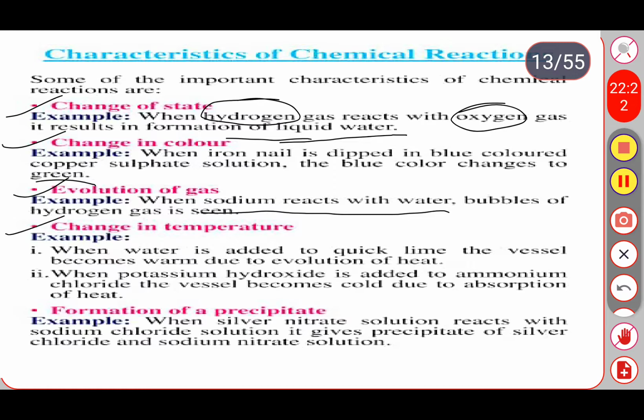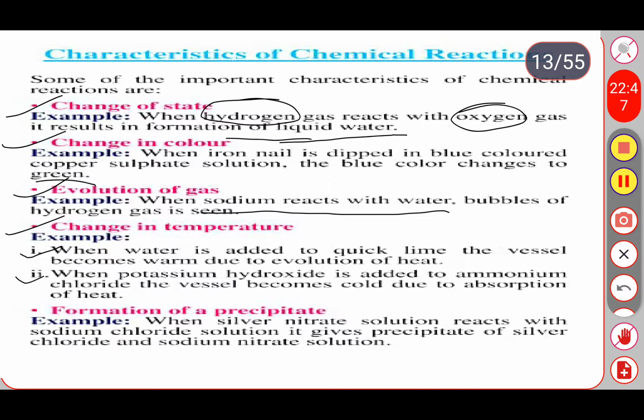See the fourth characteristic, change in the temperature. When water is added to quicklime, the vessel becomes warm due to the evolution of heat. Okay, so this example you already feel in your homes, right?